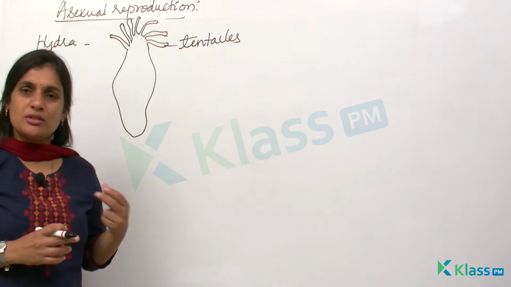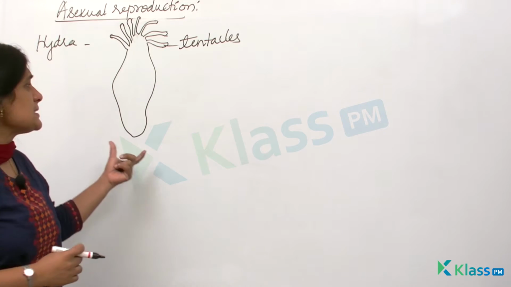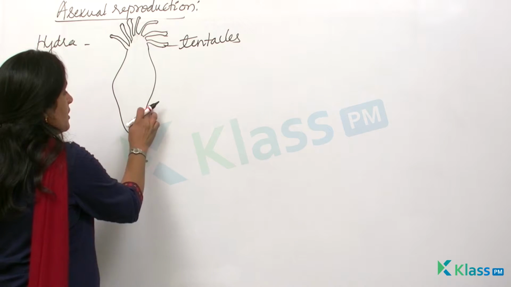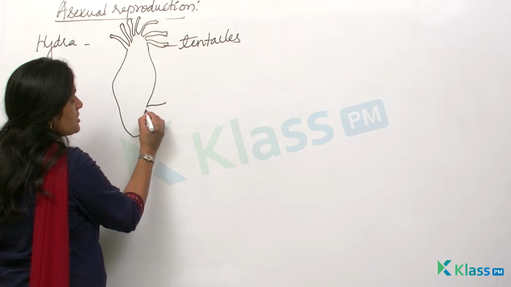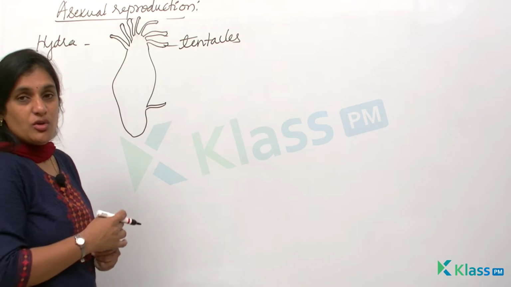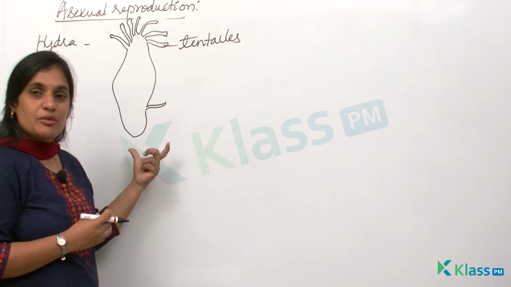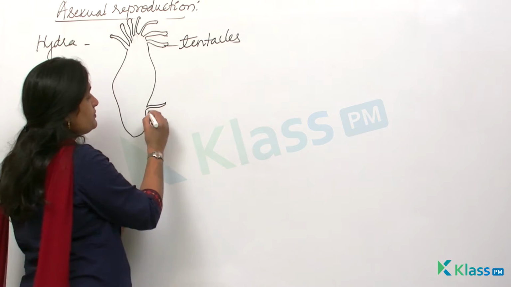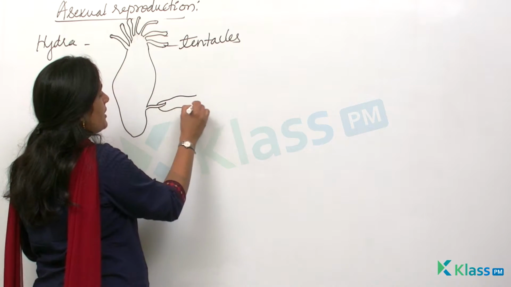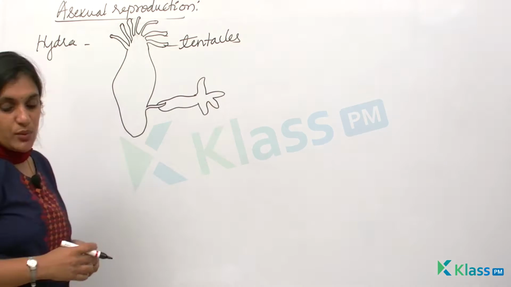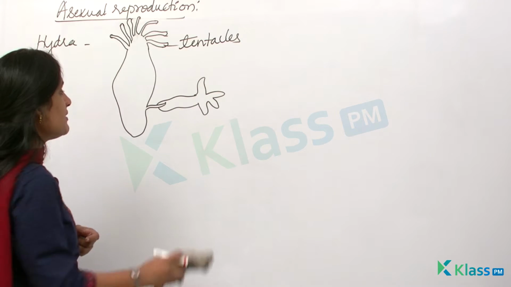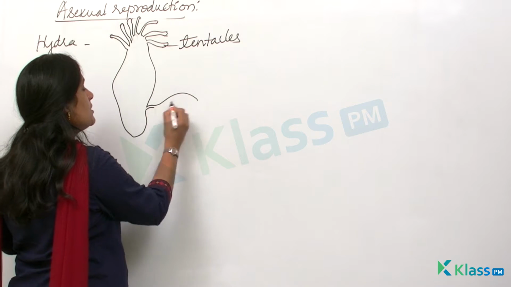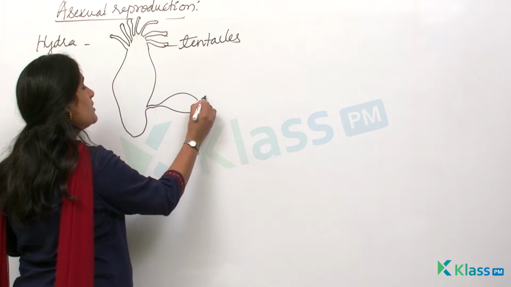When we are talking about the process of asexual reproduction, this is a single parent. It doesn't have any male or female discrimination. Usually the reproduction in hydra starts as an outgrowth. The outgrowth which develops on the surface of the body gradually starts developing into a hydra with tentacles, and once it is completely developed, it will become a full-fledged body of a hydra.